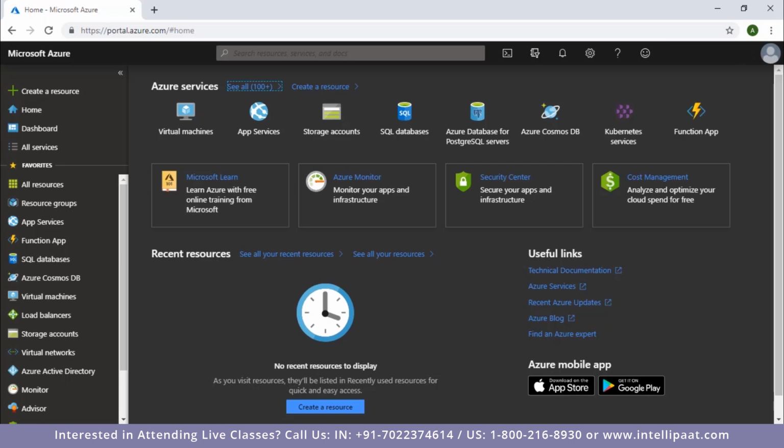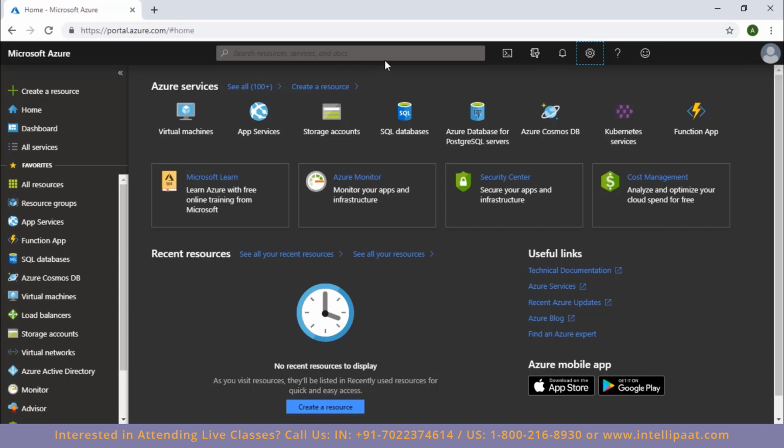Now along the left side of your screen, you'll see a list of all the Azure services that you can actually use. Now on the top left corner, here we have Microsoft Azure text. It's actually clickable, so whenever you click on it, you'll be taken back to your home page. So wherever or in whichever dashboard you are, whenever you click on Microsoft Azure, you'll be taken back to your home page. To the right of that, we have this search bar.